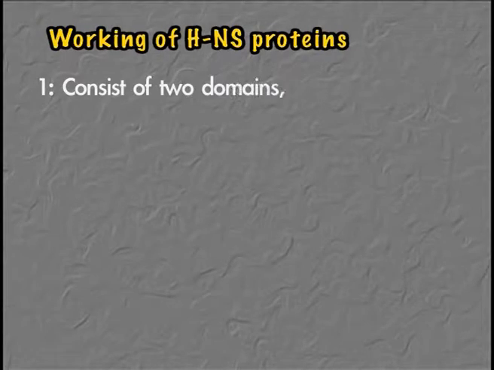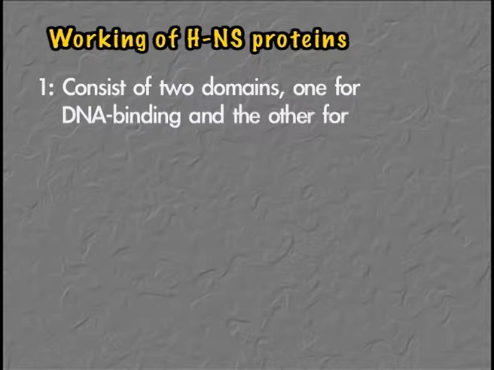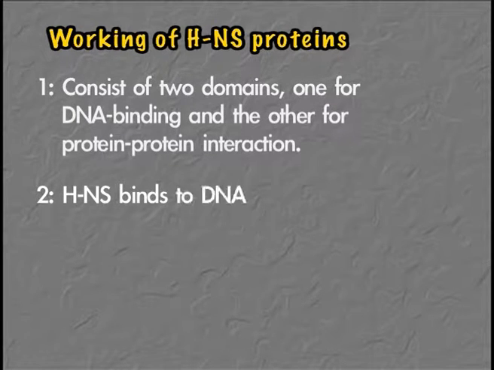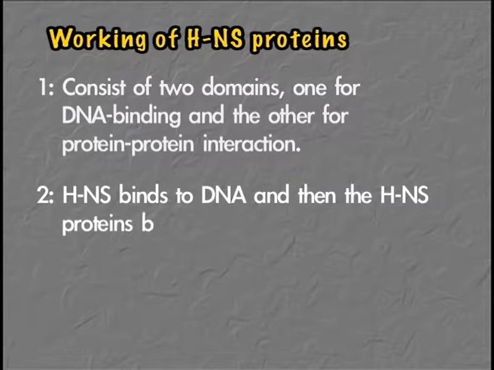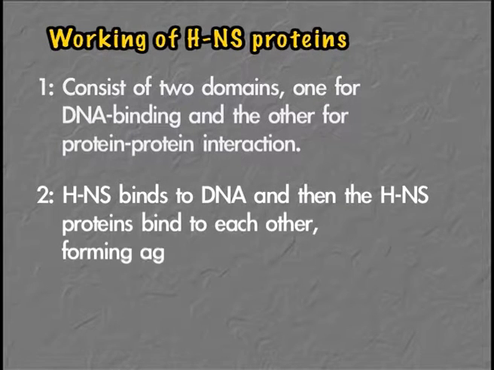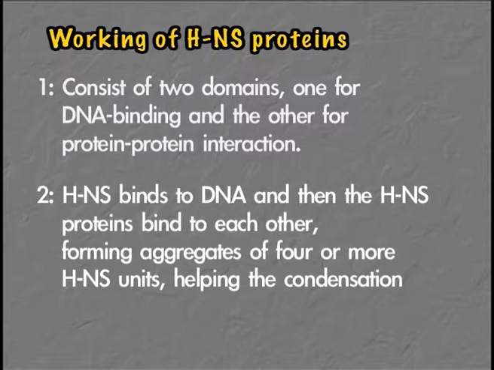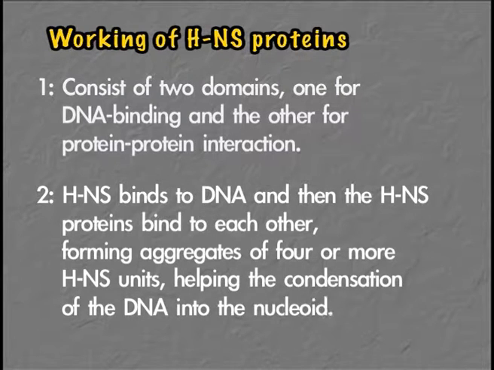So what HNS protein actually does, it consists of two domains. One of them is a DNA binding domain and the other is a protein-protein interaction domain. First of all, HNS binds to a DNA and then HNS proteins bind to each other utilizing their protein-protein interaction domains, and as a result there is formation of aggregates of more than one HNS unit together onto the DNA, which gives compactness of the DNA and leads to condensation of the DNA. Or in other words, we may say that HNS are behaving like histone proteins of eukaryotes.